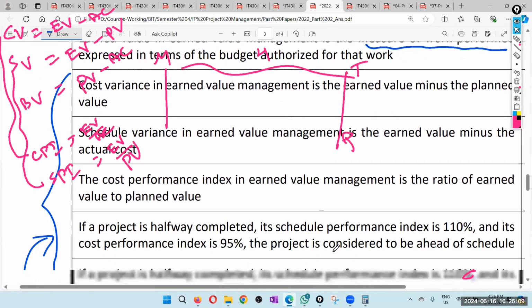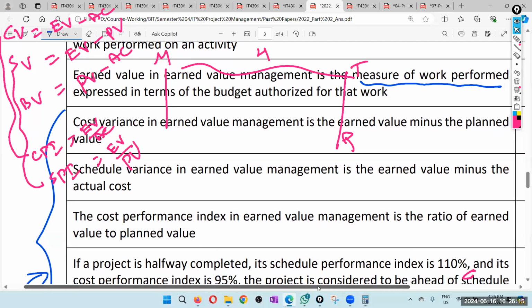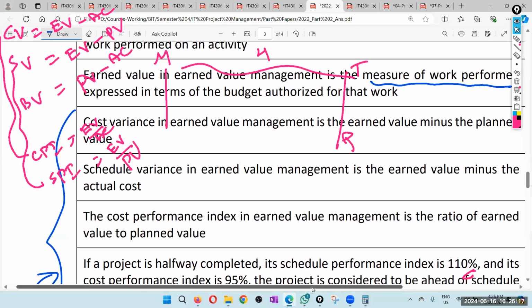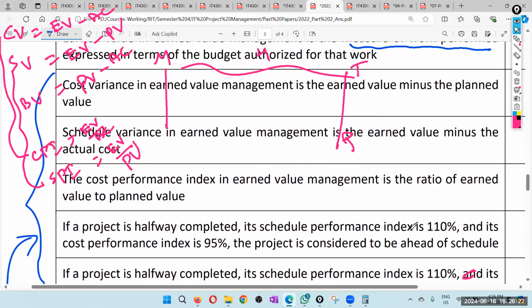Next one. If a project is halfway completed, its schedule performance index is 110%. Schedule performance index, that is SPI, not cost performance index. 110% means good.